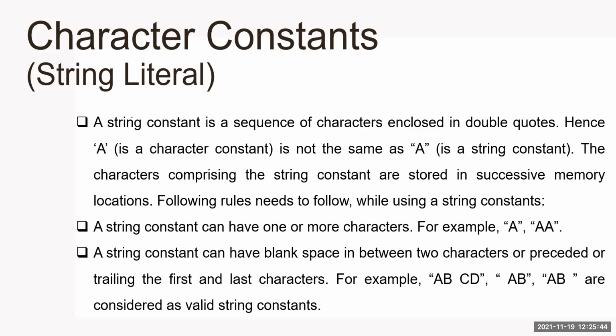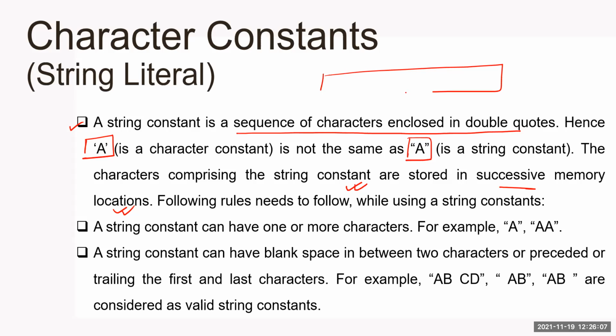Now see the string literal, a very important concept. String literals come with multiple characters inside double quotes. A string constant is a sequence of characters enclosed in double quotes. A character comes in single quotes and multiple-character strings come in double quotes. The characters comprising the string constant are stored in successive memory locations. Successive means continuous.